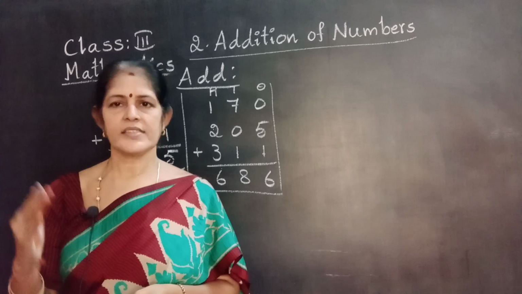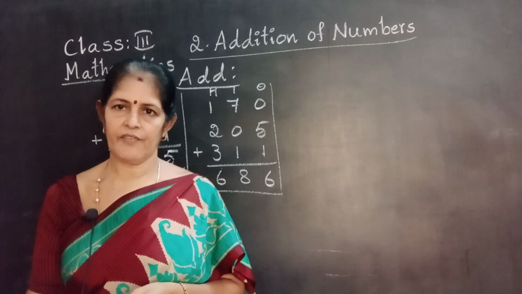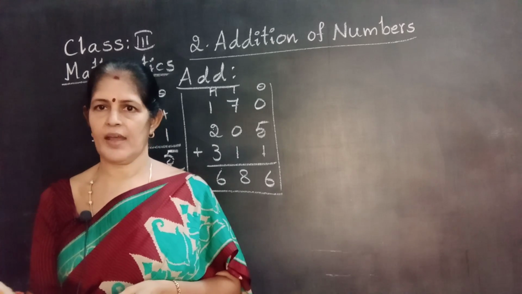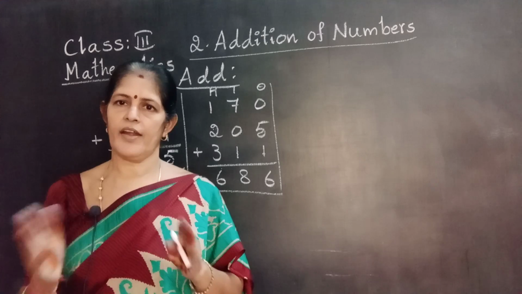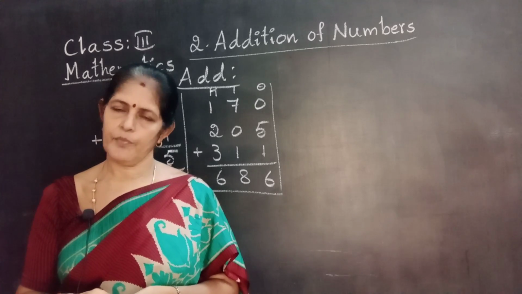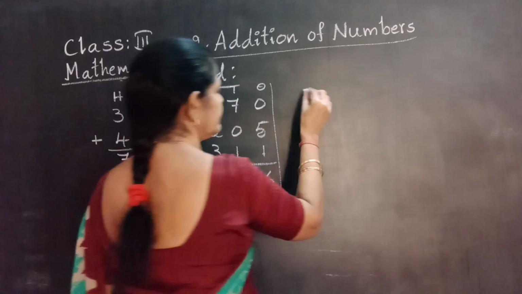Number plus 0, same number. Number plus 1, the next number of the given number. We add any two numbers or three numbers in any order, we get the same total. Commutative property. Next example.